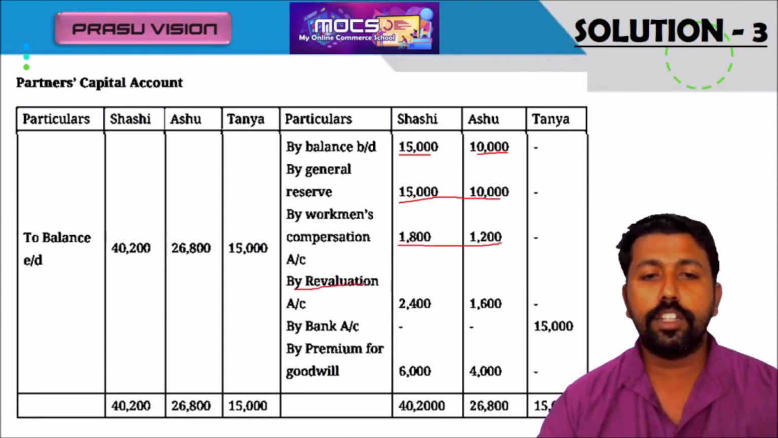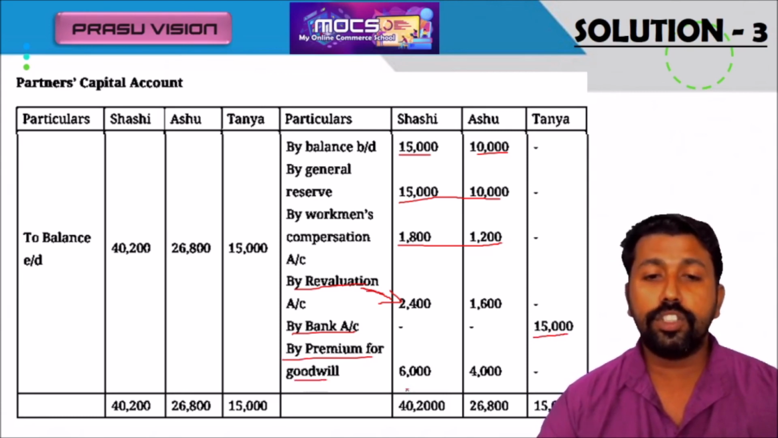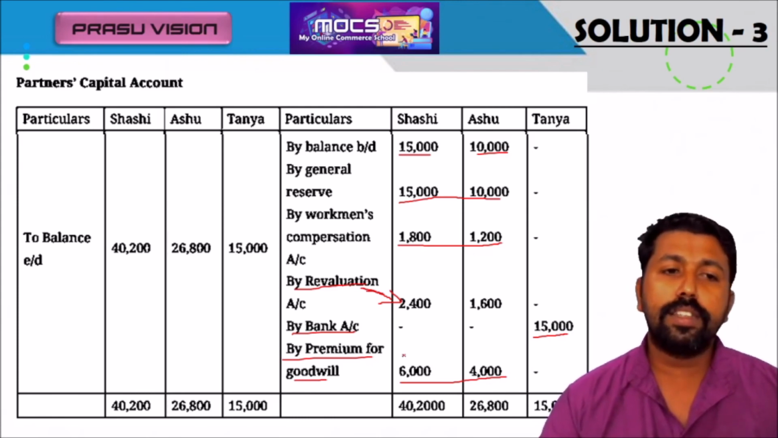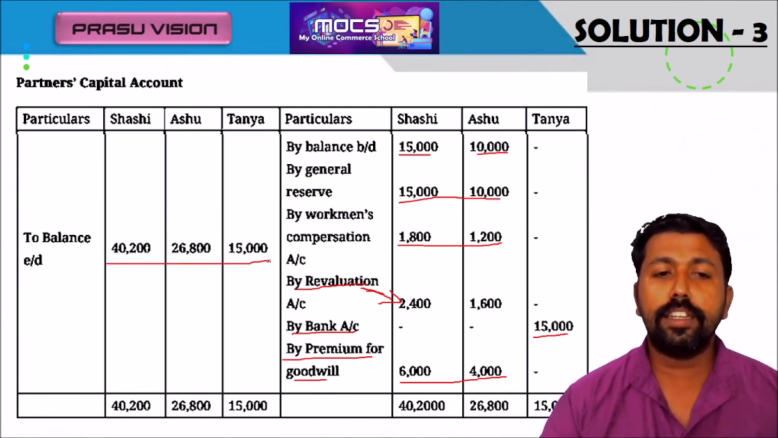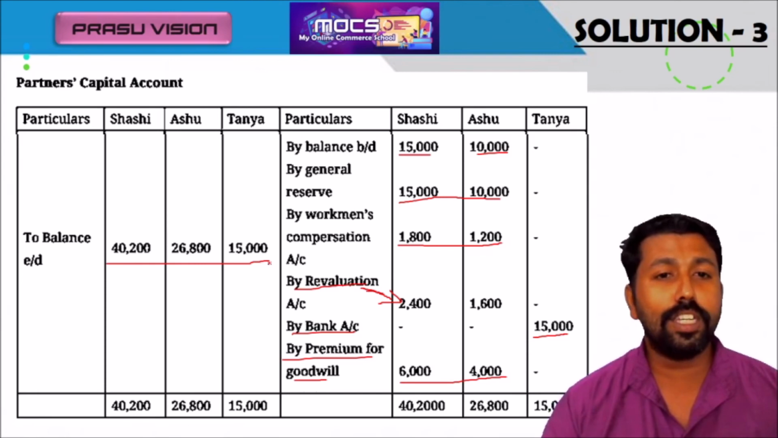This amount is related to revaluation. It is shared by the old partners, as directly mentioned. And the capital brought by the new partner, the premium for goodwill of 10,000, is shared by the old partners in their sacrificing ratio. So nothing else. The balance we have to calculate will be 40,200 for Shashi and 26,800 for Ashu, and there will be no change for Tanya. So dear students, this is the preparation of the capital account.